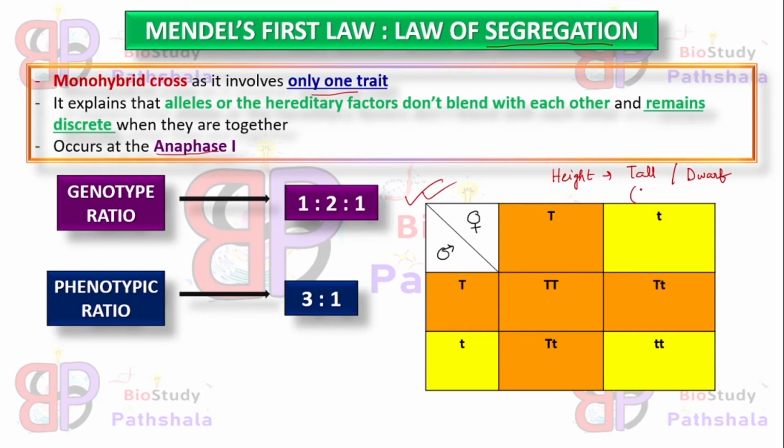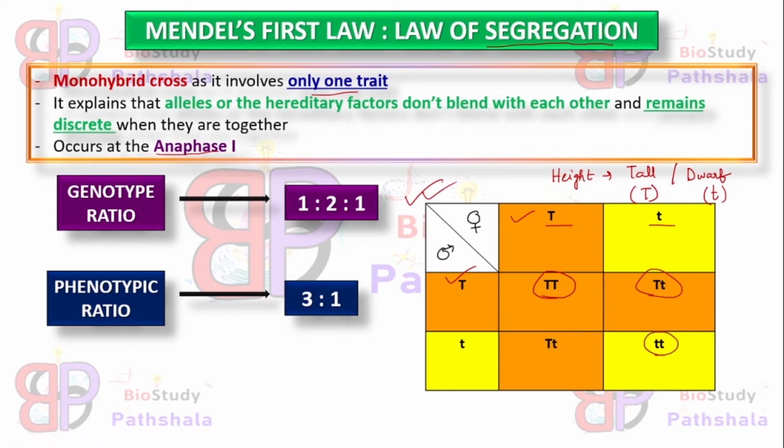Tall is denoted as capital T, while dwarf is denoted as small t. So capital T is one allele and small t is another one. After the cross, the homozygous form of capital T is formed. Capital T forms capital T small t, which is the hybrid form of height, and small t is the pure dwarf form.